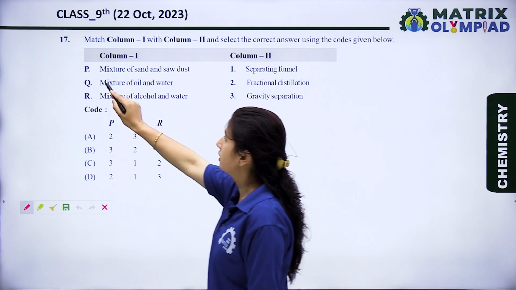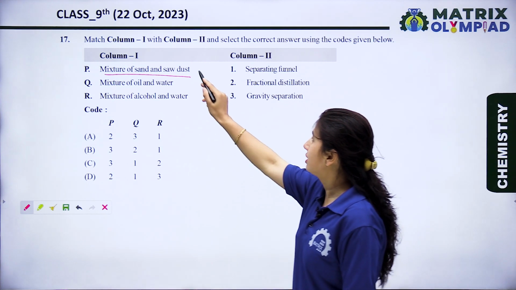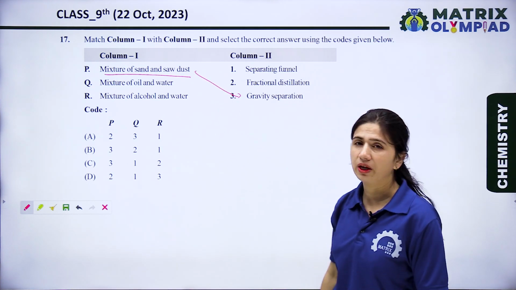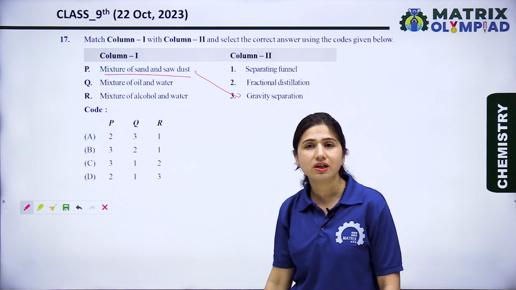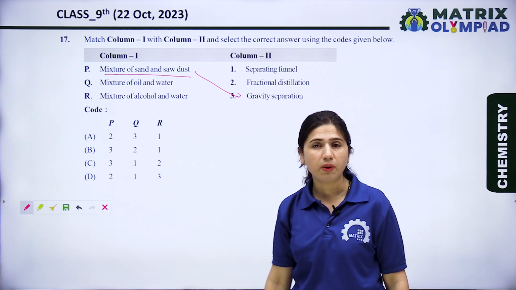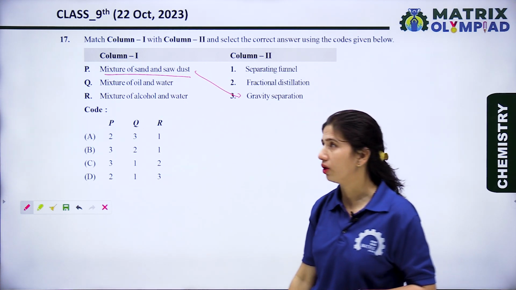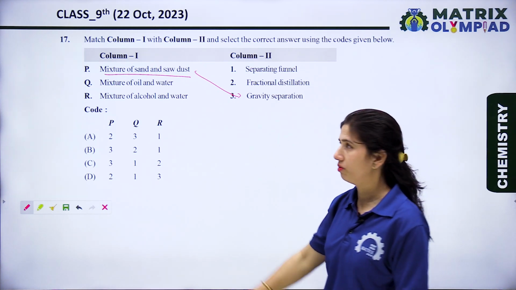Let's see column first. Mixture of sand and sawdust. Sand and sawdust are separated by the gravity separation method, because when we add water to sand and sawdust, the sawdust are the lighter particles which float on the water, and sand are heavy particles which settle down at the bottom. So we can easily separate this mixture by the gravity separation method.